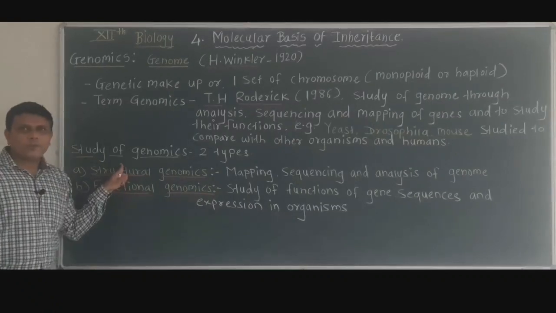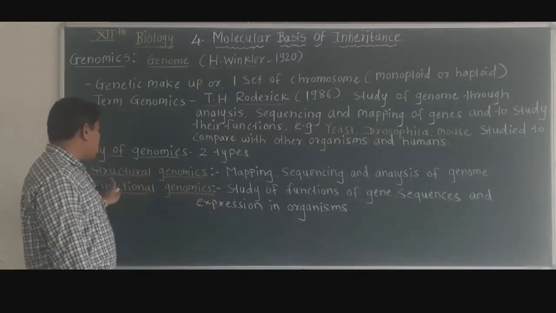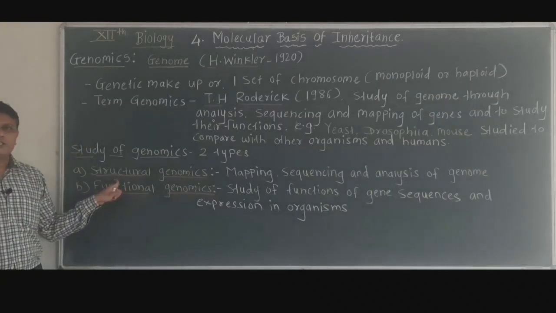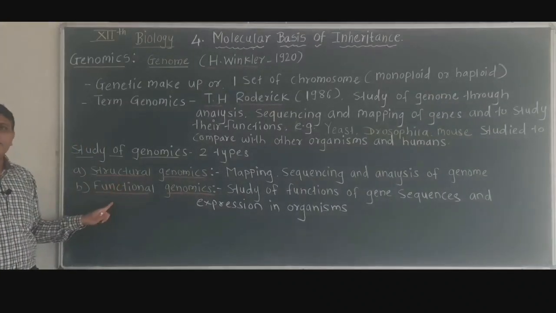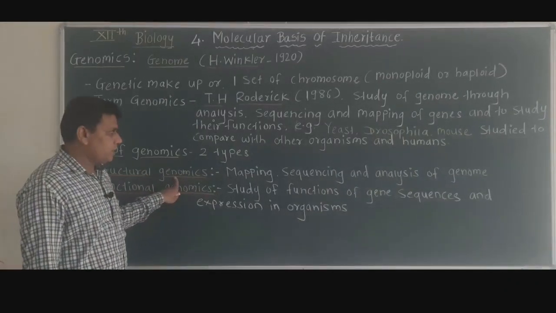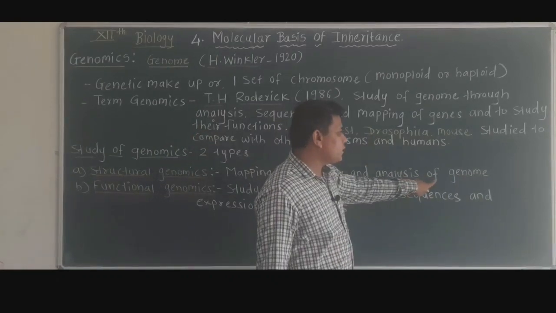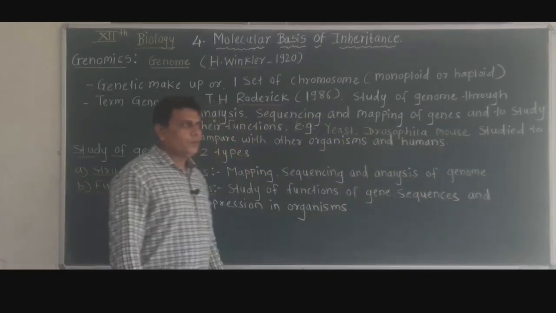The study of genomics is of two types. The first one is structural genomics and the second one is functional genomics. So in structural genomics, there is mapping, sequencing and analysis of genome.